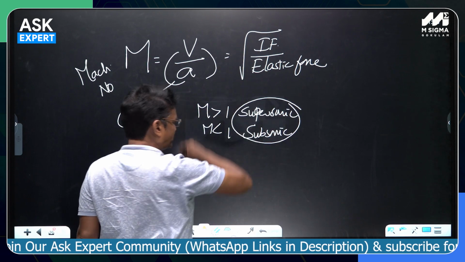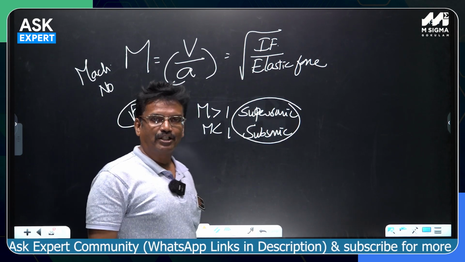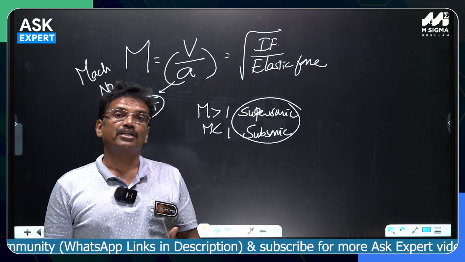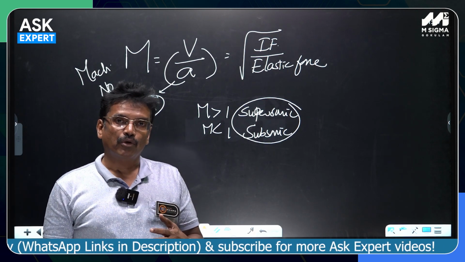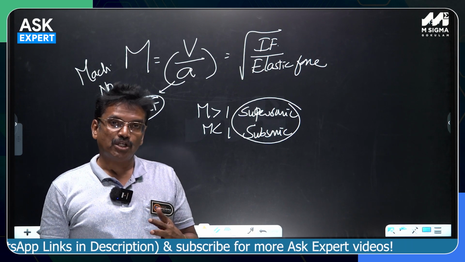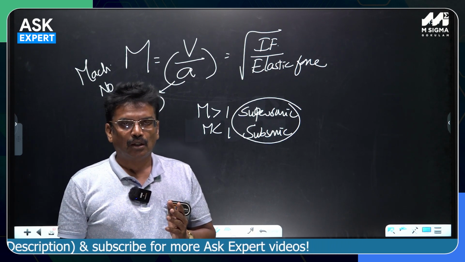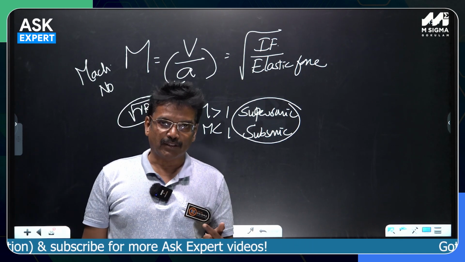When you talk about supersonic and subsonic, one thing is striking in my mind to teach you, that is called a shock wave. A normal shock. Again, shock waves are of two types, normal shock and oblique shock. What is the shock wave? When does it happen?